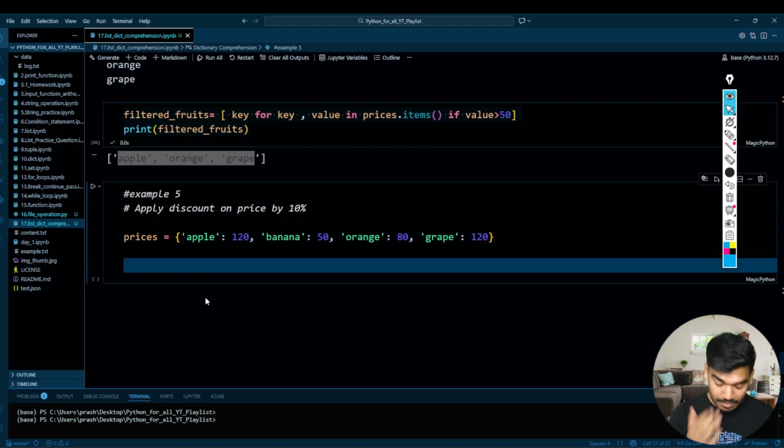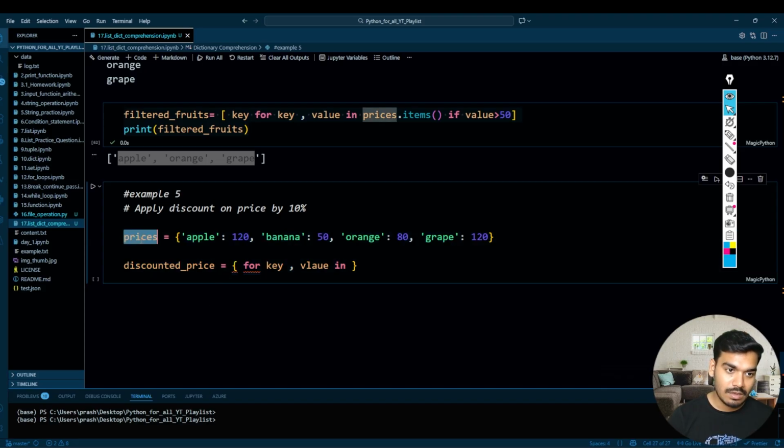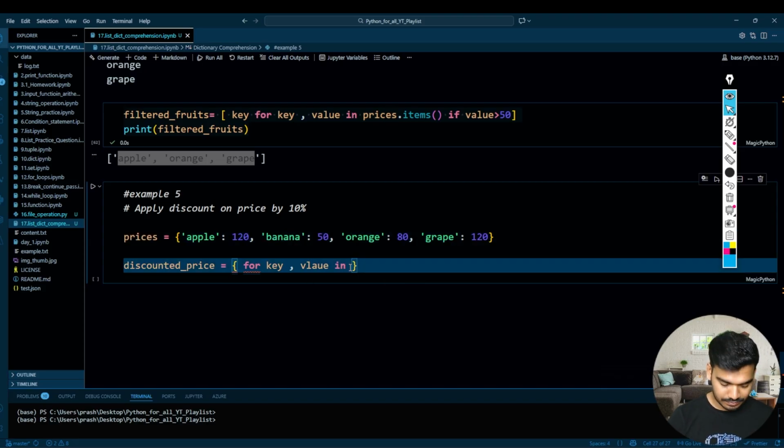So I'll write discounted price equal to a dictionary comprehension, then for key comma value in price dot items. After that, I want the key and the discounted price, and that should be rounded to 2 decimal points.